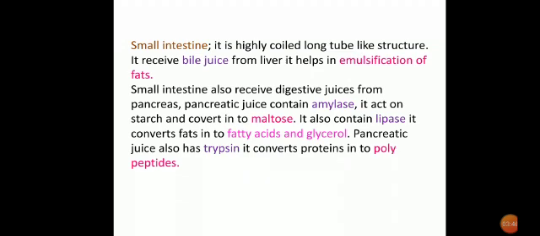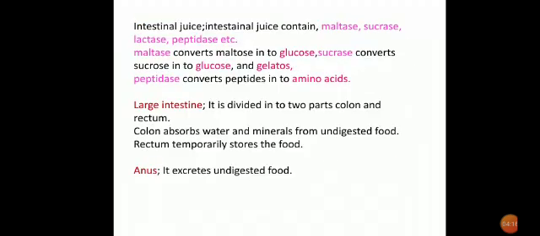Small intestine also receives digestive juice from pancreas. This pancreatic juice contains amylase. It acts on starch and converts into maltose. It also contains lipase. It converts fat into fatty acids and glycerol. Pancreatic juice also has trypsin. It converts proteins into polypeptide.